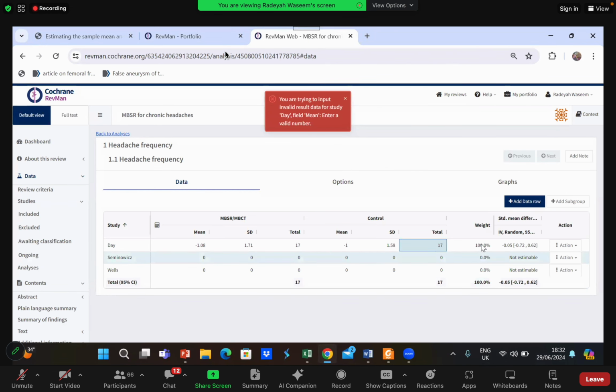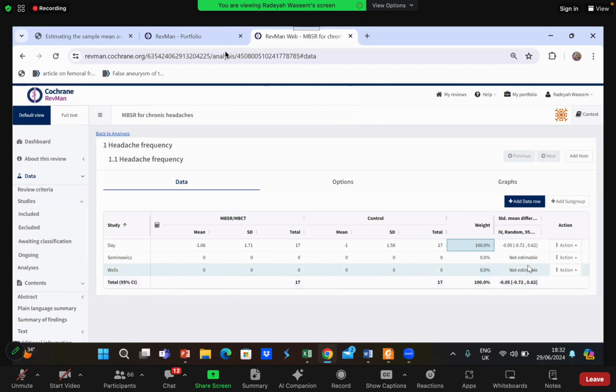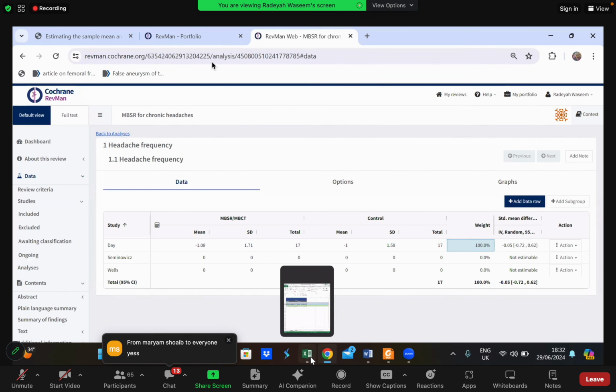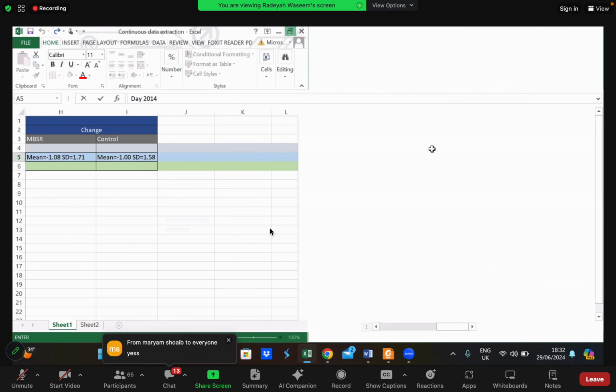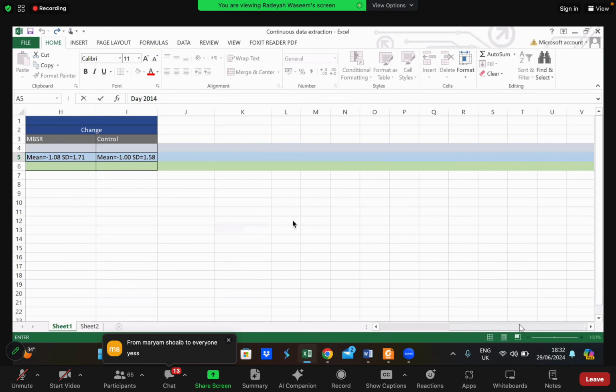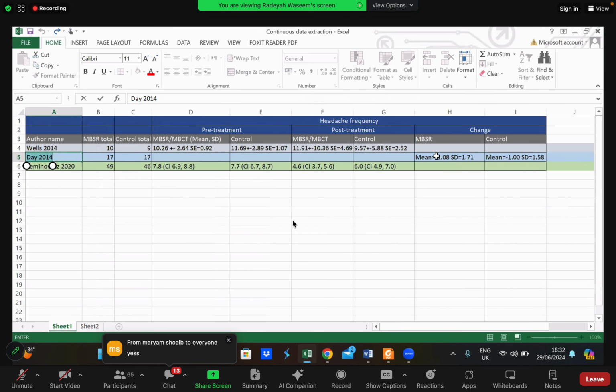Okay, can you guys see the result over here? Do I get the standard mean difference for it, and do I get the 95% confidence interval? For those who are confused, I'll repeat it again. For Day et al, in our data extraction sheet, we had the data directly, we had the change directly, right?